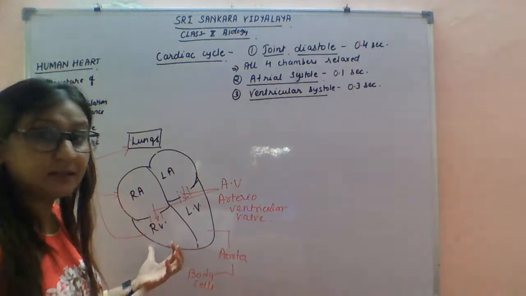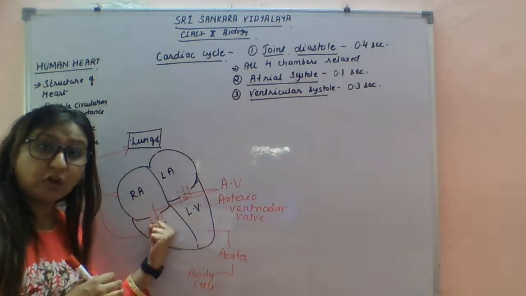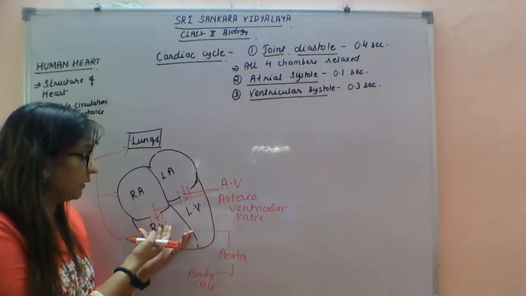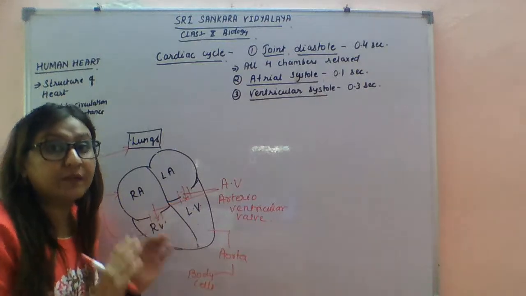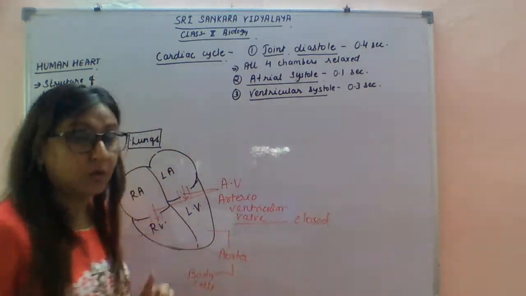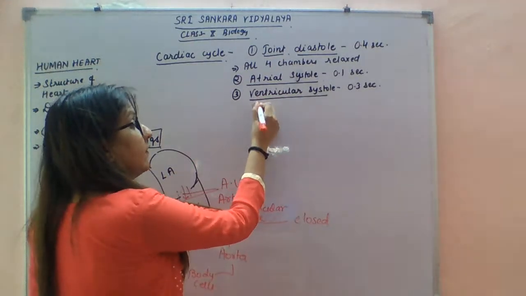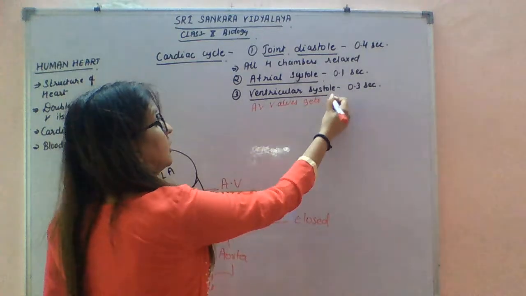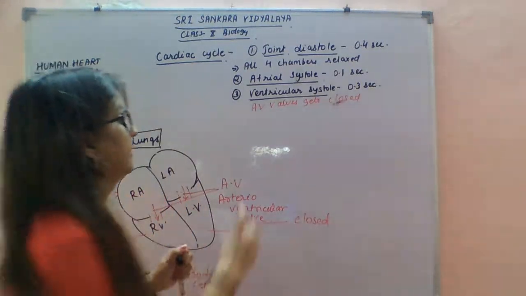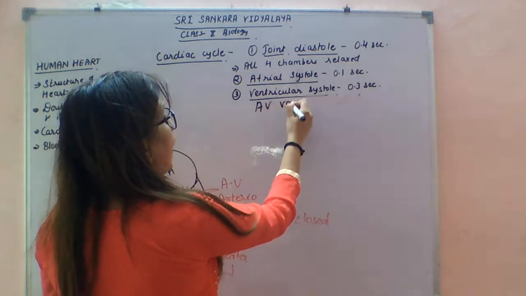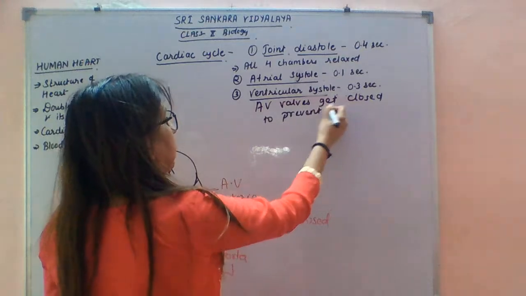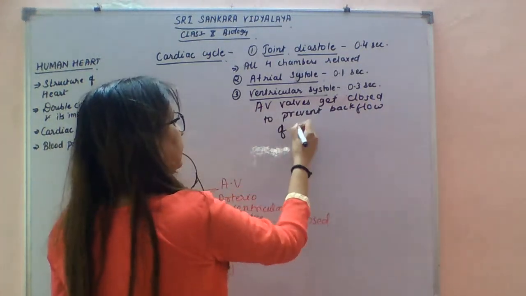Here maybe there is a chance of backflow of the blood, because the ventricle is contracting. If the valves were open, then obviously the blood could also move backward. So to prevent backflow of the blood, the atrioventricular valve is now closed. So during ventricular systole, the AV valves get closed to prevent backflow of the blood.